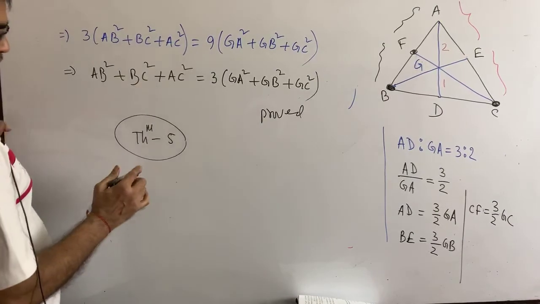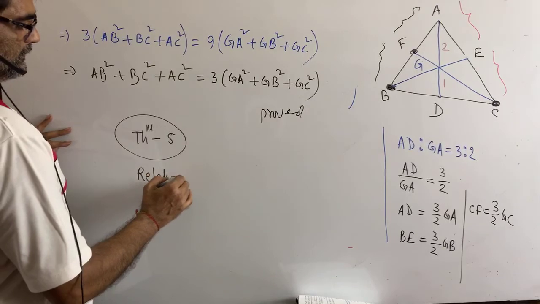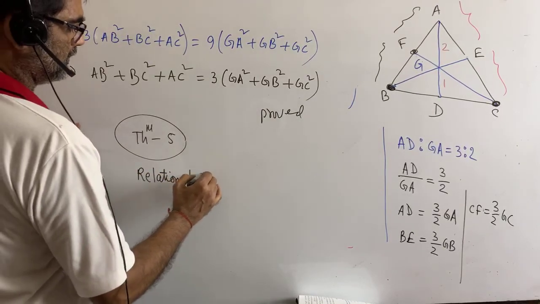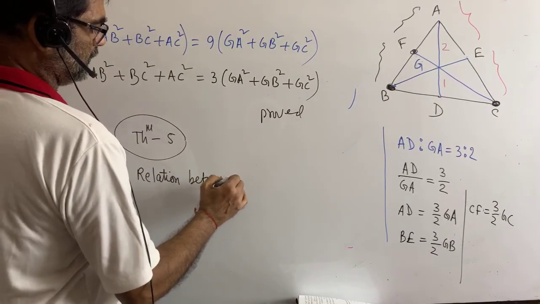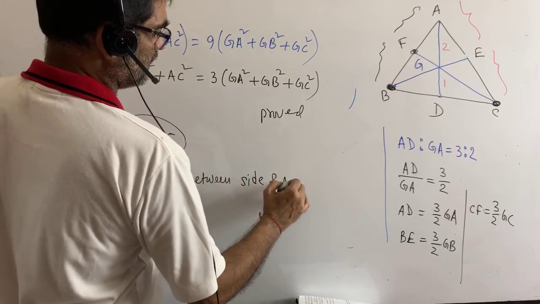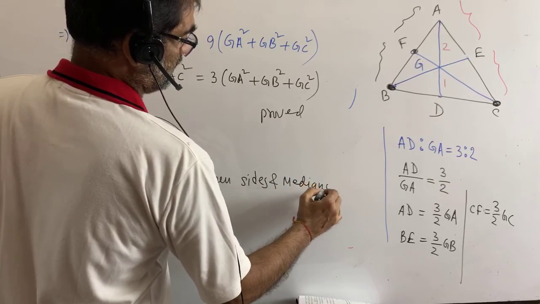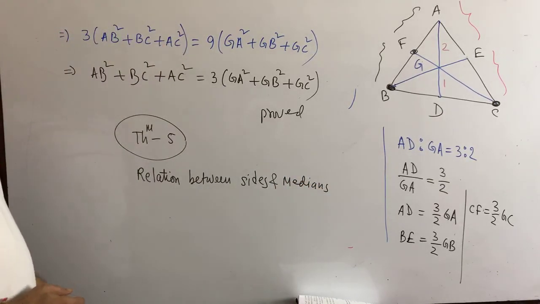And write down the relation between sides and medians. Okay, it is also given in the activity or corollary.